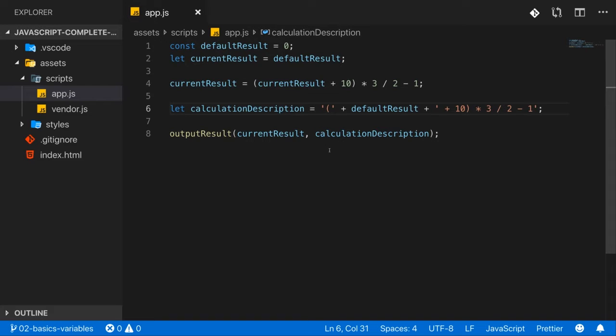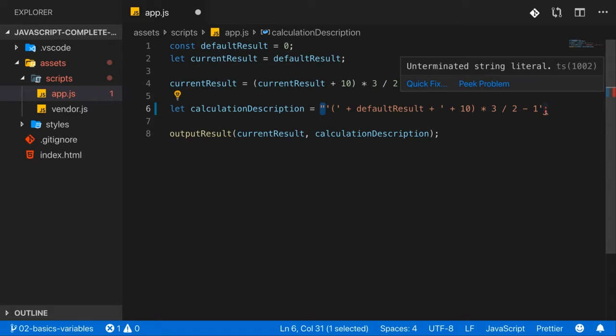What you can't do is mix your characters. So you can't open a string with a double quote and try to close it with a single quote. This will not work. You always have to close a string with the character, so with double quote or single quote, with which you opened it. So this string here, for example, is opened with a double quote, and then I have no other double quote, therefore this string never gets closed. That actually, therefore, is invalid JavaScript code, and hence my IDE already complains here that this is an unterminated string literal, so that this string has no end.